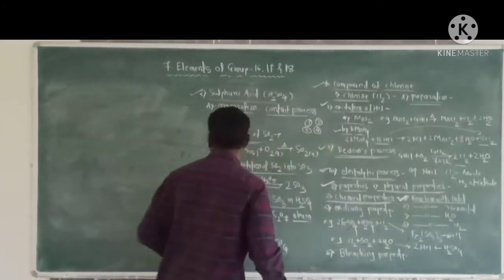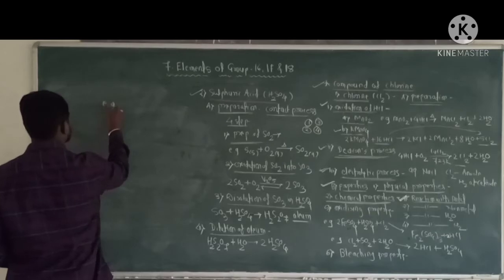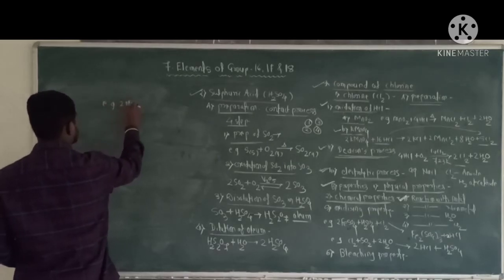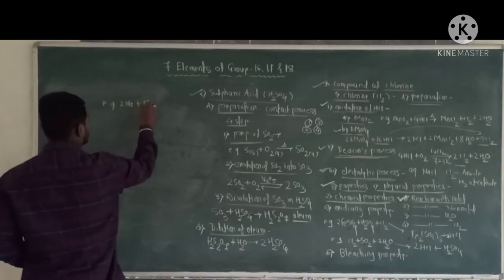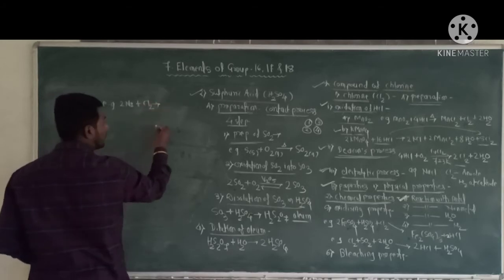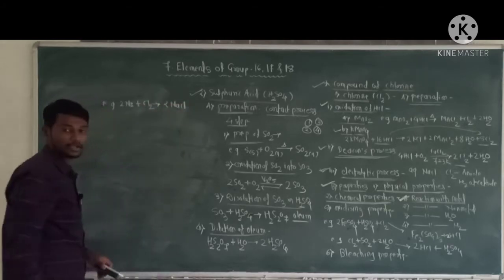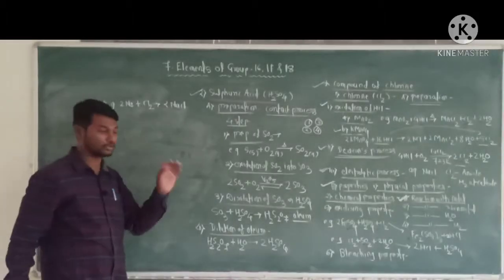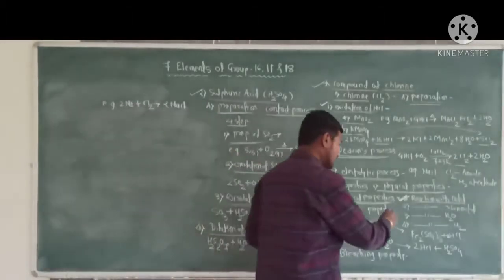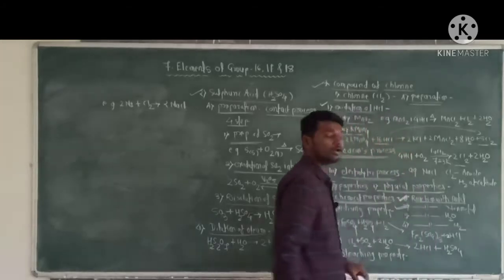For example, 2Na reacts with chlorine to form 2NaCl, that is sodium chloride, a metal chloride.